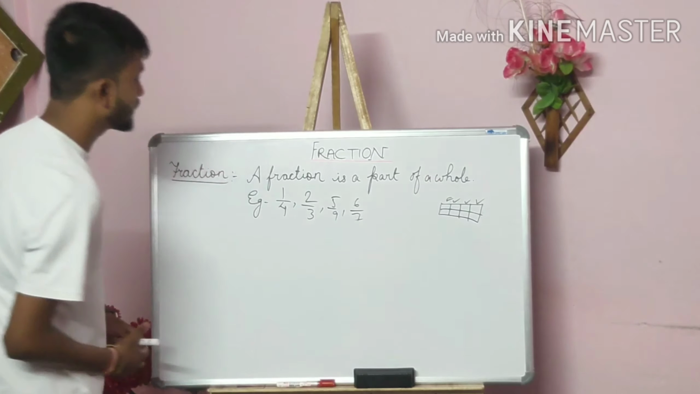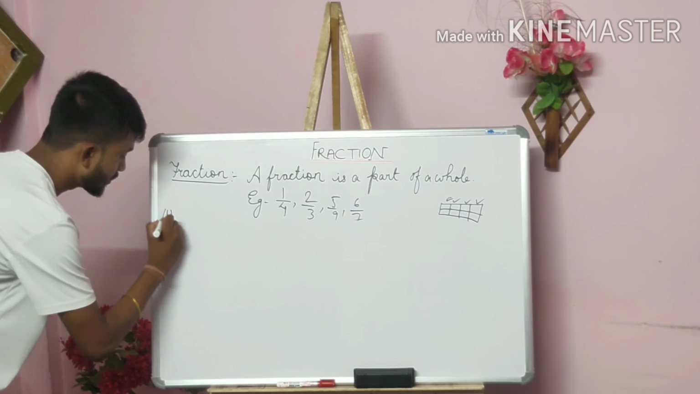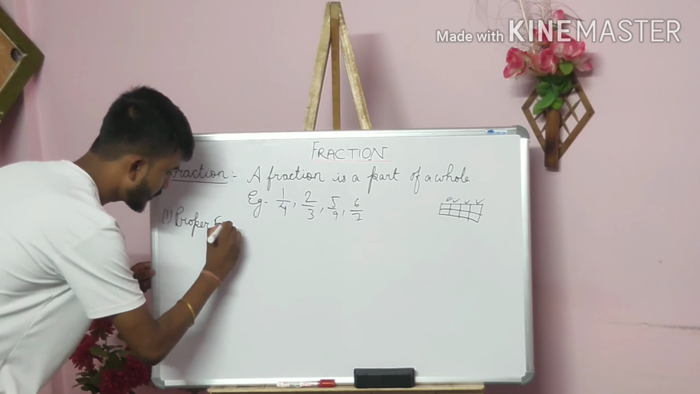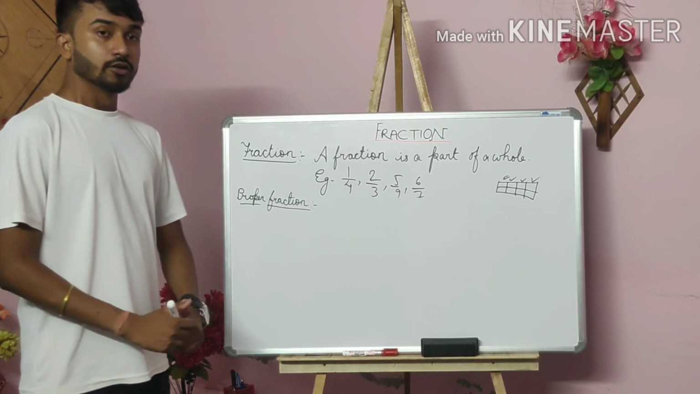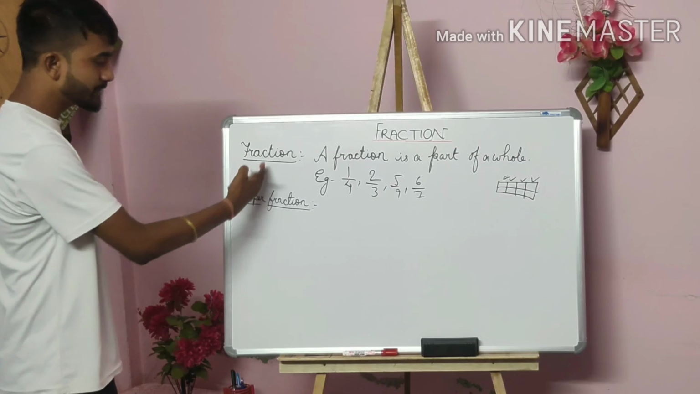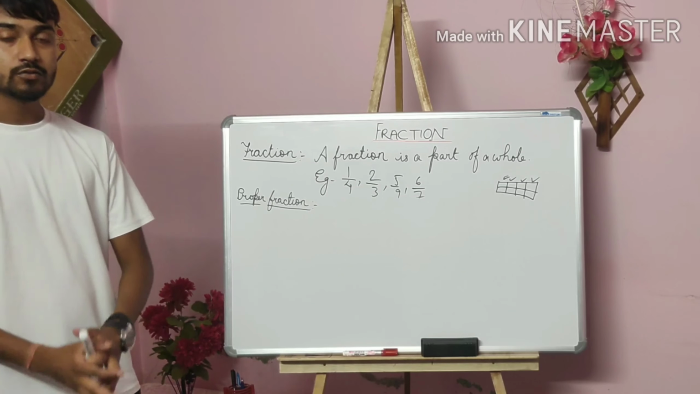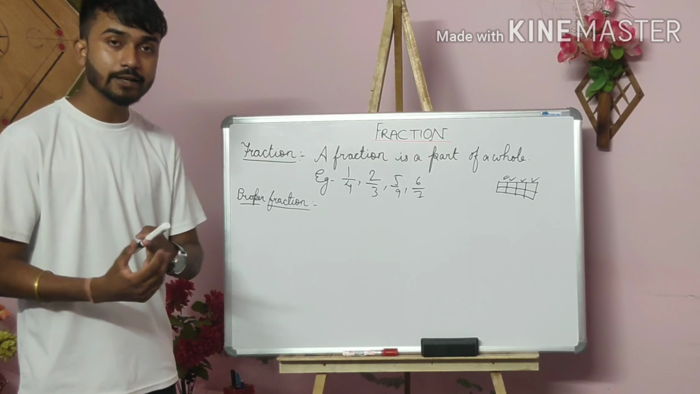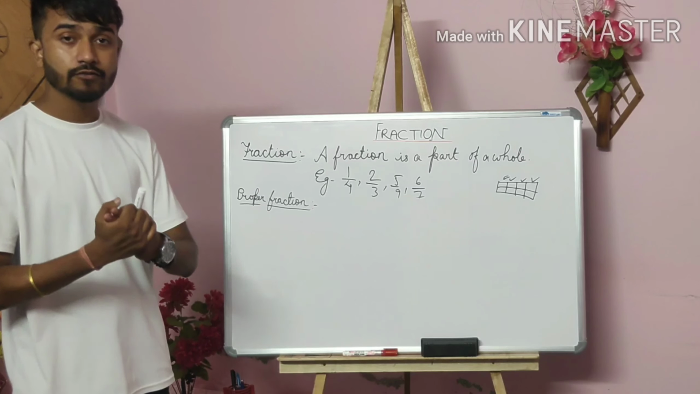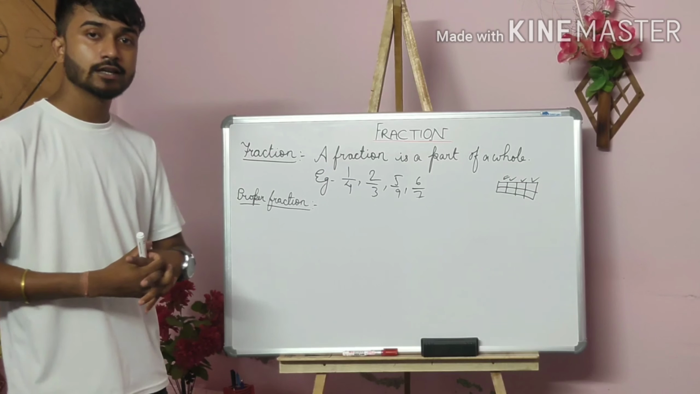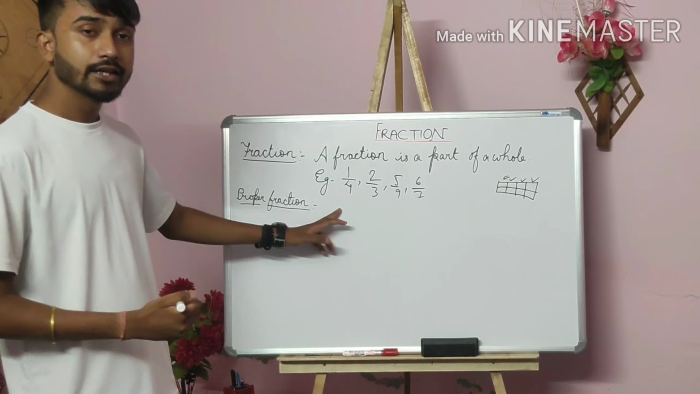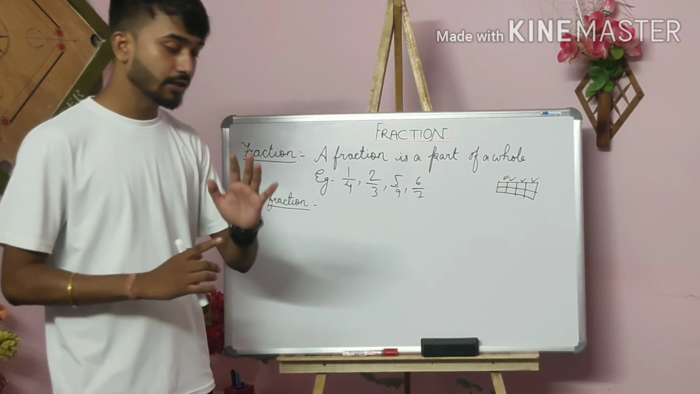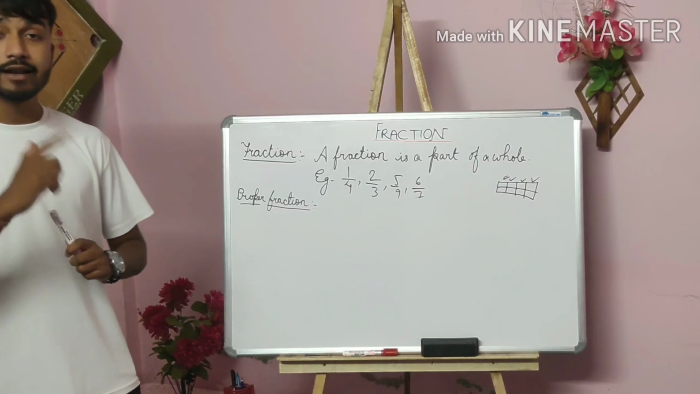So the first type that I am going to give you is the proper fraction. Students, our first type is known as what? Proper fraction. So what is a proper fraction? I have already told you that fractions have many types, and this is one of them. In a proper fraction, the numerator is always lesser than the denominator. Just keep in mind that the numerator will always be lesser than the denominator.